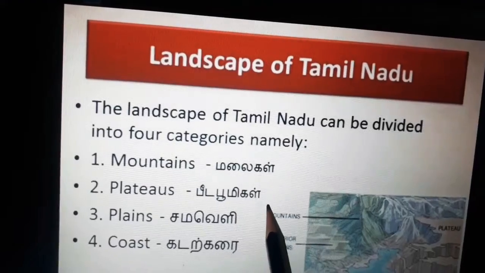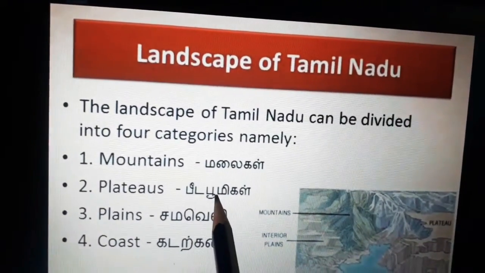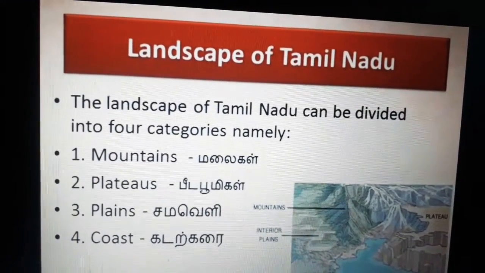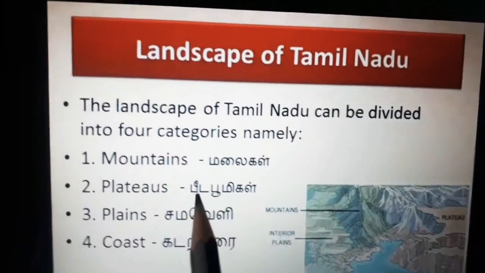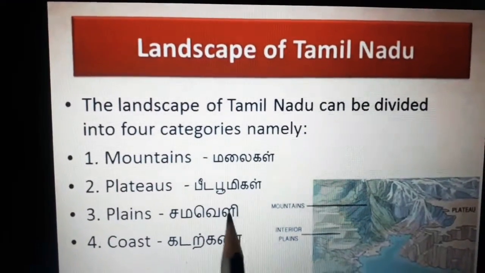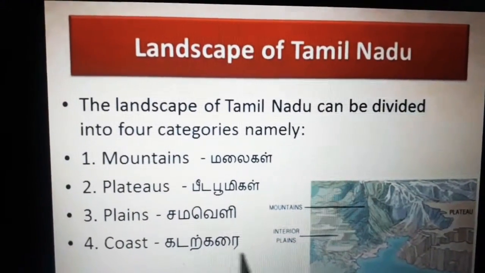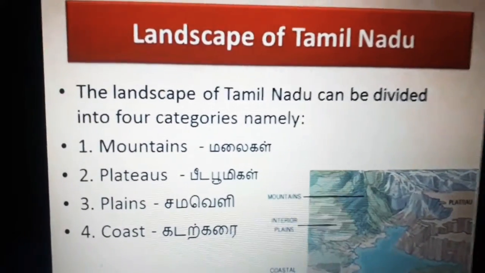Plateaus, that is Peedabhumigal. Plateaus means an area of relatively high ground, the elevated plain or highland. Plains, that is Samaveli, and coast, that is Kadarkarai in Tamil. Coast means the sea, beach areas.